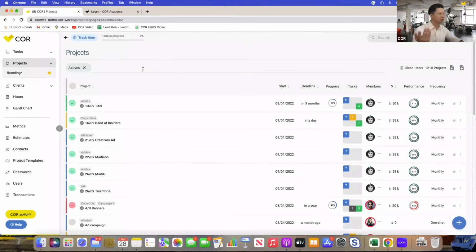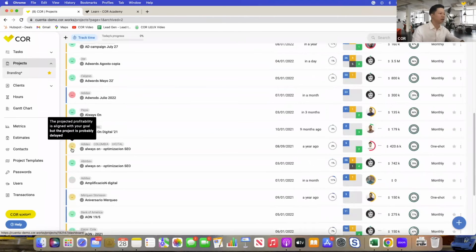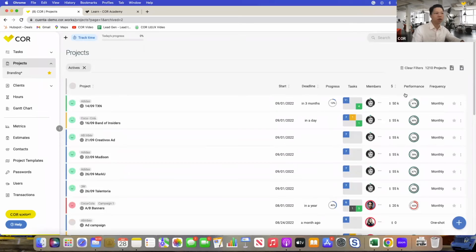So of course, obviously smiley faces means you're doing well, frowny faces, you spent a bit too much, and of course there's the yellow faces or the flat faces, right? It indicates you're probably just breaking even. It'll show you also at a glance on this dashboard, the members, the quotes, the performance, and the frequency, whether it be maybe you're working on a one-shot project or you're working on retainer fees on a monthly project. Everything available for you at a glance right here.